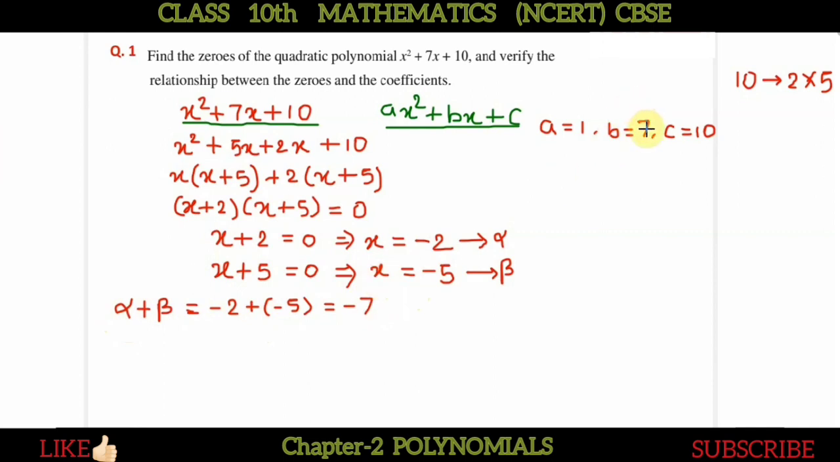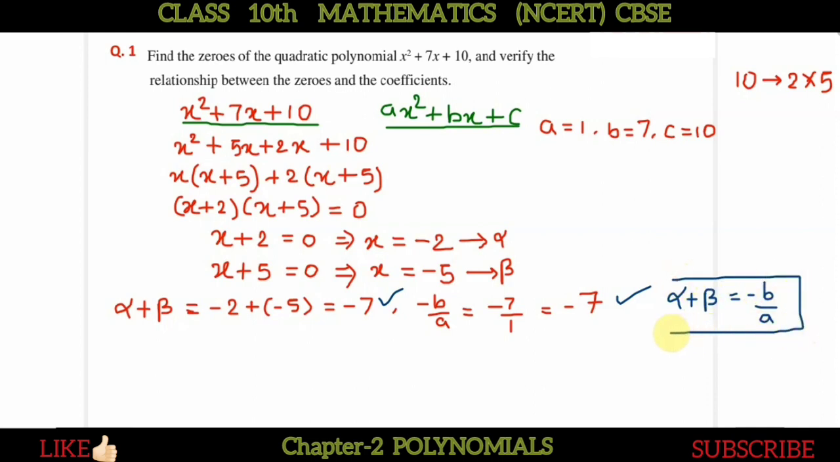Now alpha plus beta equal to -7 and it should be equal to how much, -b by a. Now we will see how much -b upon a is. So -b upon a is -7 upon 1, and it is -7. So this alpha plus beta, sum of zeros, is -7 and this -b by a is again -7. So we can show that the sum of zeros alpha plus beta is equal to -b upon a. This we have verified, okay.